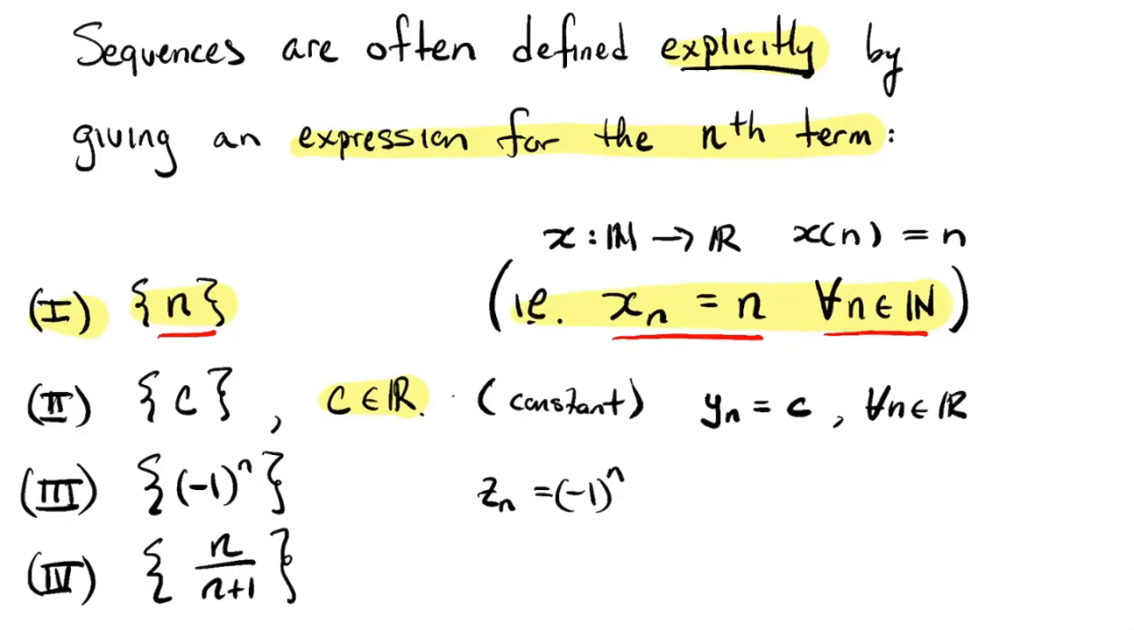Of course, that output is either going to be a 1 or -1, depending on whether or not n is even or odd. All right, so that's a third example of a sequence given explicitly. I'll probably move on here.